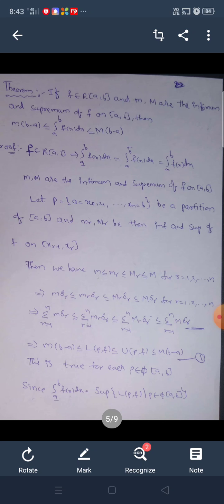Next, I am going to explain a theorem. If f belongs to R[a, b] and small m, capital M are the infimum and supremum of f on the closed interval [a, b], then small m into (b minus a) is less than or equal to the integral from a to b of f(x) dx, which is less than or equal to capital M into (b minus a). Proof.